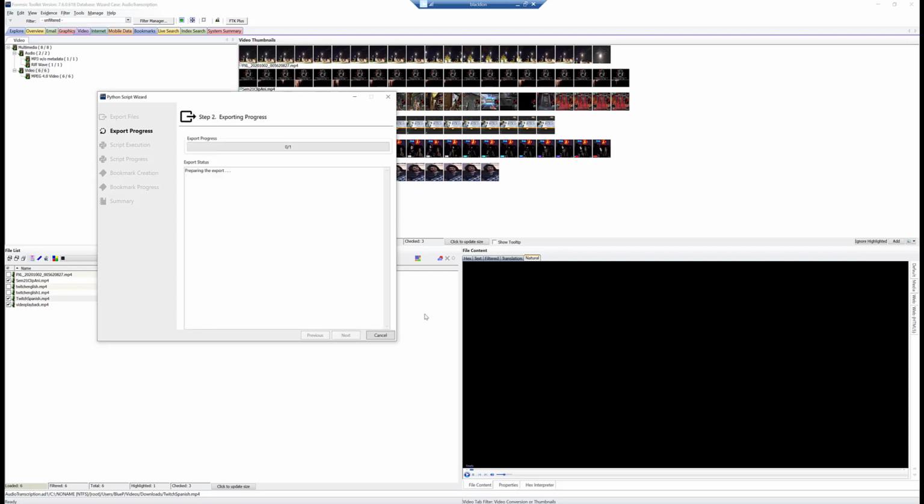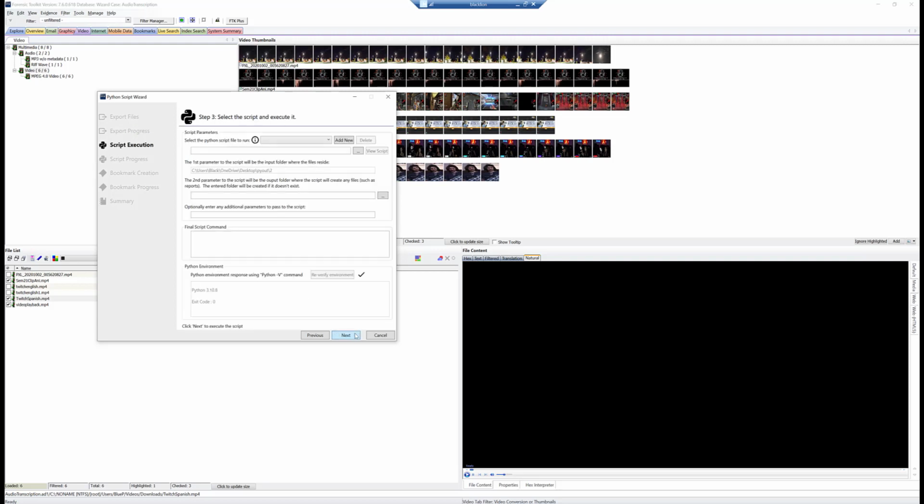And while that exports, you might be thinking, hey, isn't this beyond the button and yet you're clicking buttons? Well, yeah, but I wrote the Python script and OpenAI's Whisper is not a push button solution. So we're kind of going beyond the button here to integrate open source tools with our big box forensics to get great results. And that's because we can rely on the big box forensics and all the cool features we pack into things like FTK to do a lot of the heavy lifting for us, do a lot of the other stuff, and we can use open source to do these niche things and solve specific problems.